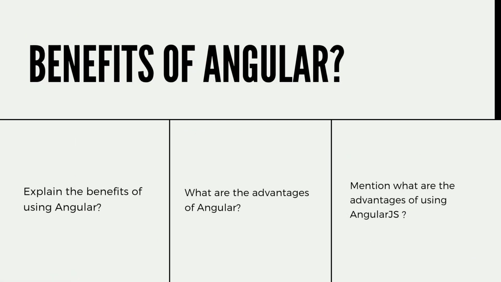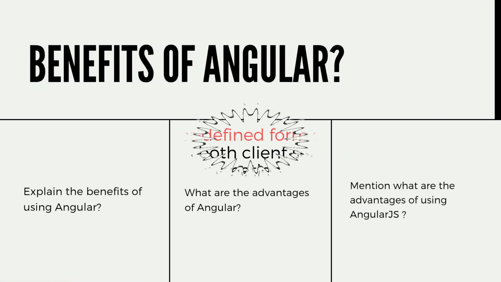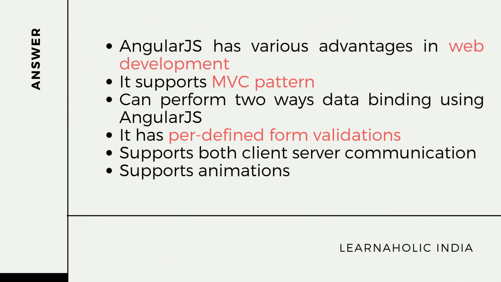So the next question is, what are the advantages of Angular? The answer is as follows. AngularJS has various advantages in web development. It supports the MVC pattern. It can perform two-way data binding. It has predefined form validations. It supports client-server communication. It supports animation. It supports static templates and Angular templates. We can add custom directives. It supports RESTful services. It also supports dependency injection and event handlers.